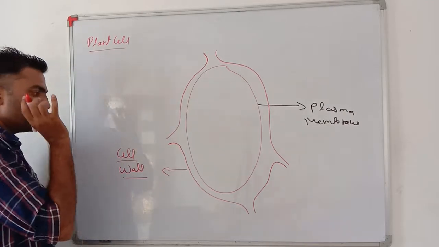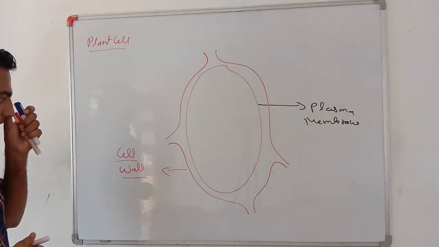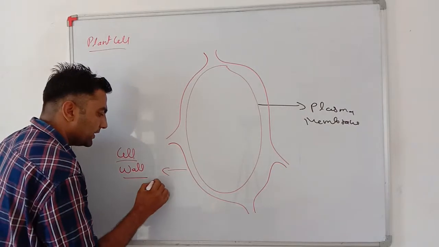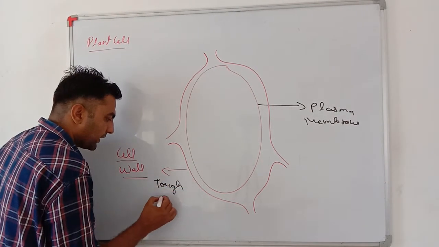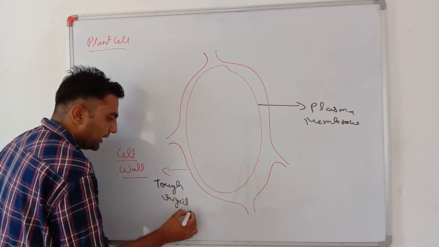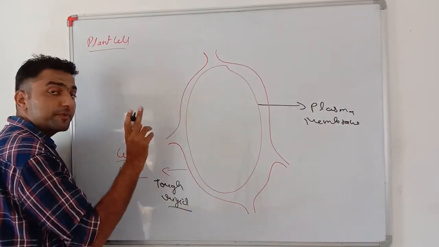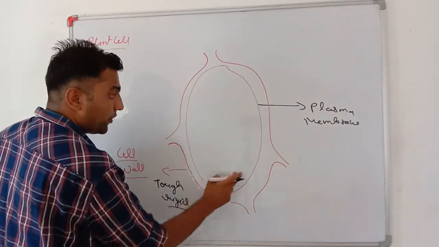Very important, my students, the cell wall is present only in plants. This cell wall is tough and rigid, and it helps to maintain the shape of the cell.